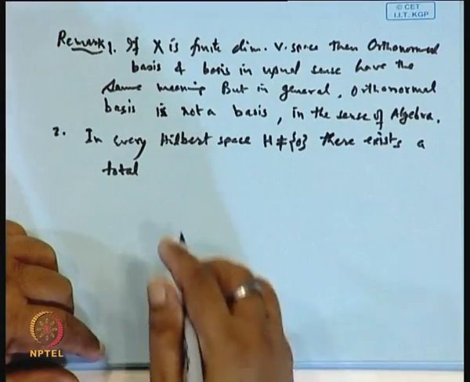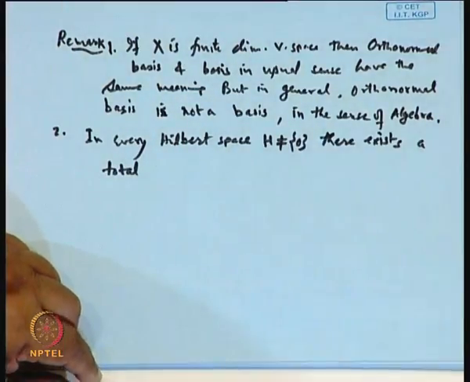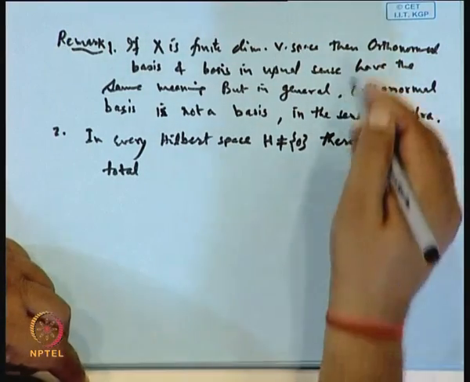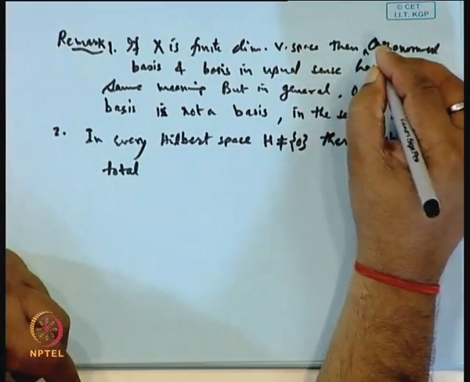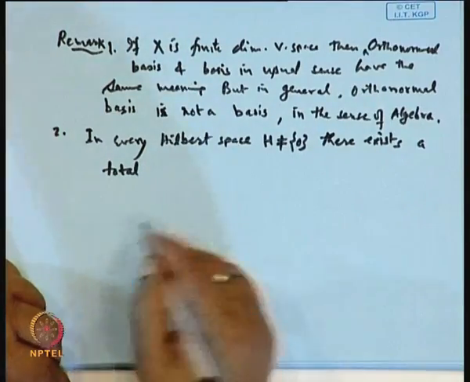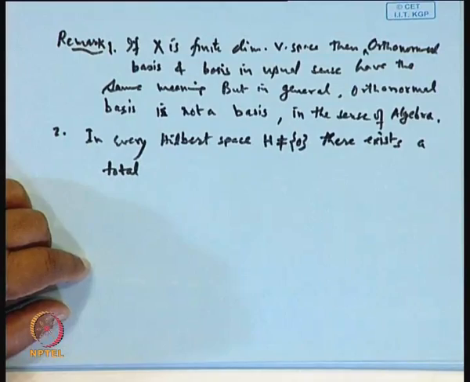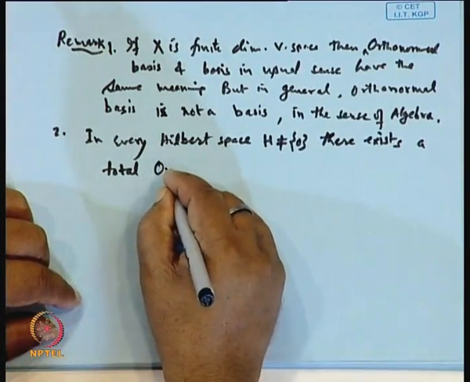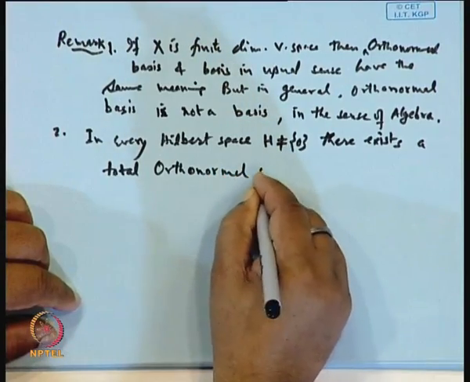There exists a total orthonormal basis, that is, a total orthonormal set.